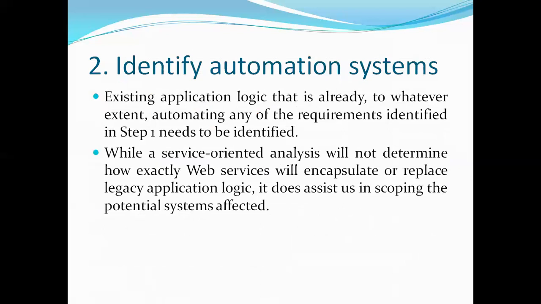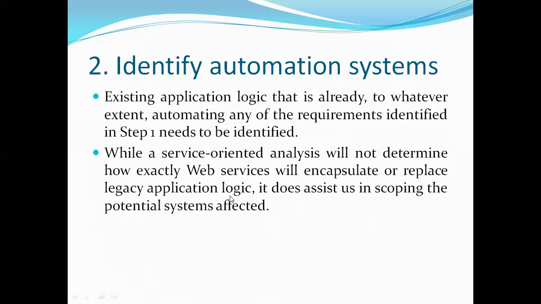The second step is identifying the automation requirement, the automation system. The bank is already having the existing logic. They have a computerized system, so we are getting help from that already existing system. They are using existing applications, and that existing application logic I can use in my web service logic. So it is legacy application logic.